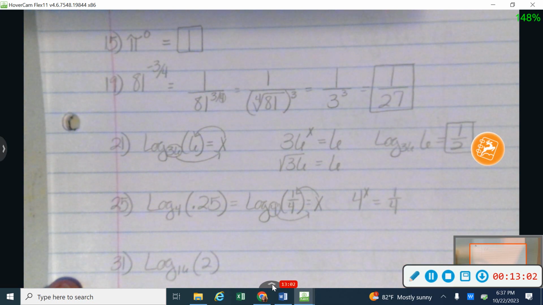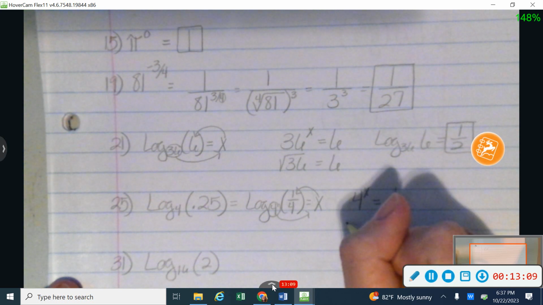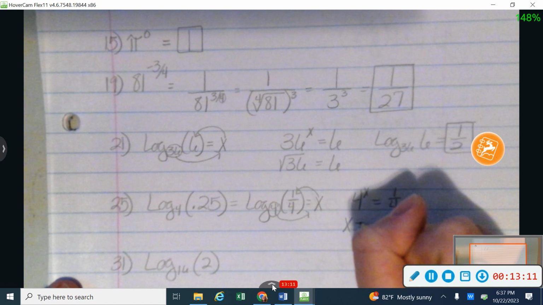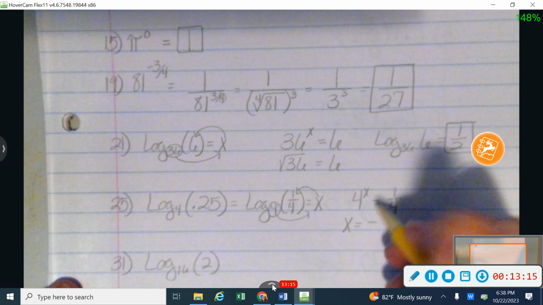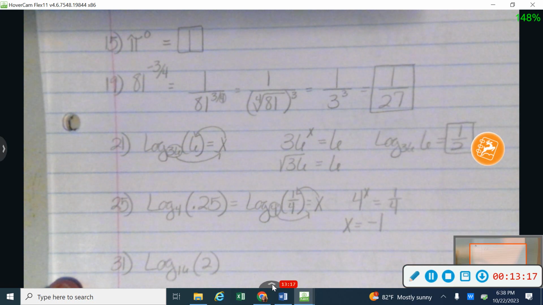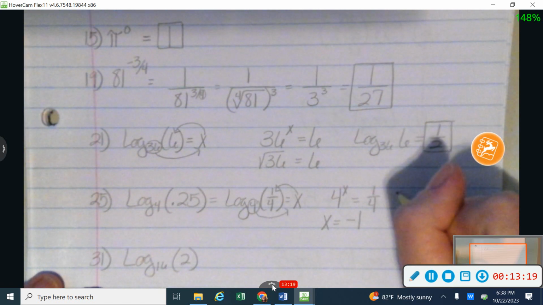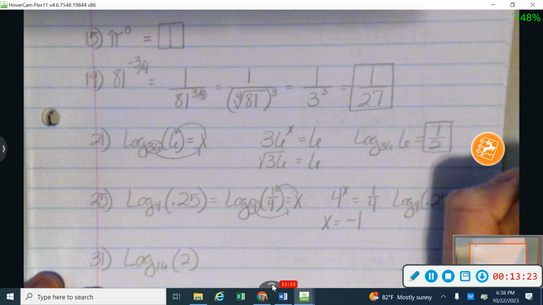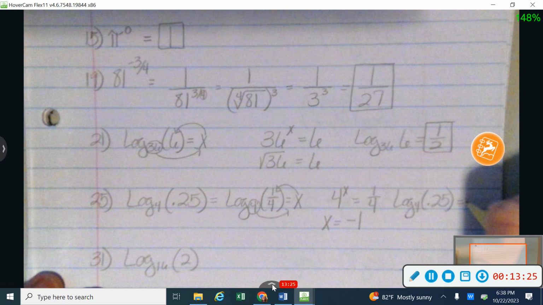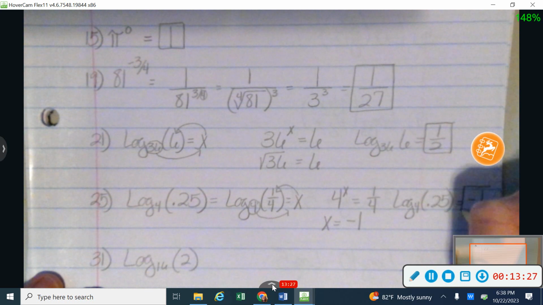Okay, so my 4's are the same, but I need something that will let that change sides of my fraction bar. So we've talked a little bit about how to change sides of the fraction bar. I'm going to need a negative exponent, and 4 to the 1st power would give me that 4 back. So what I find out here is that the log base 4 of 0.25, or 1/4, is equal to -1.